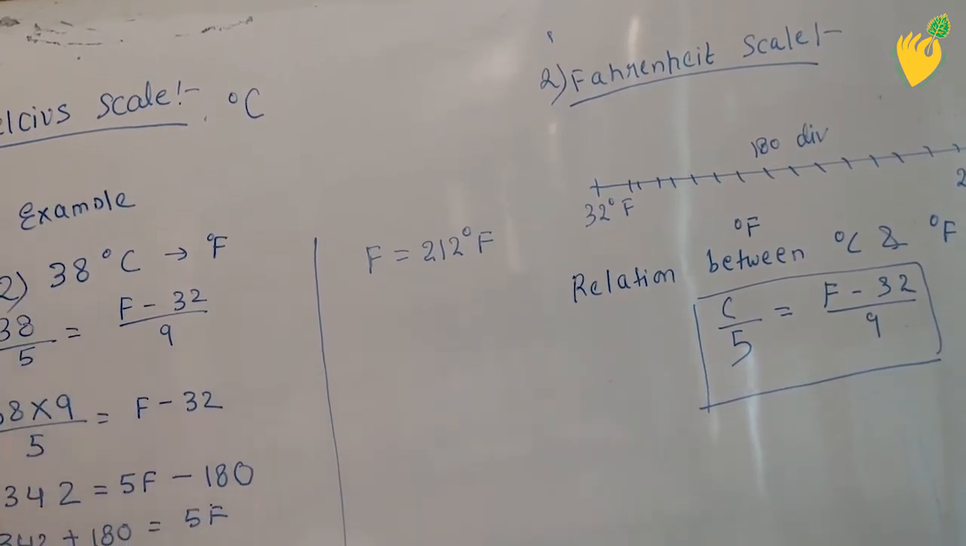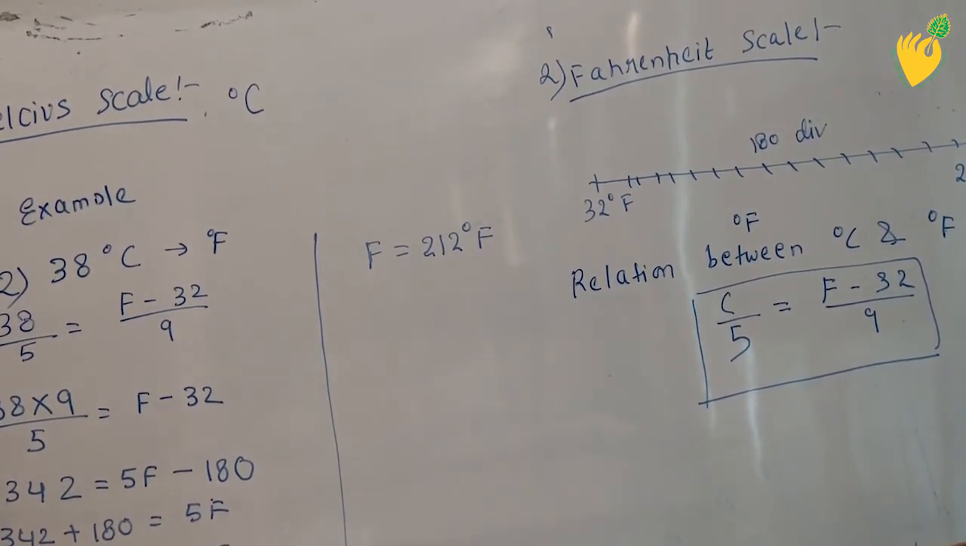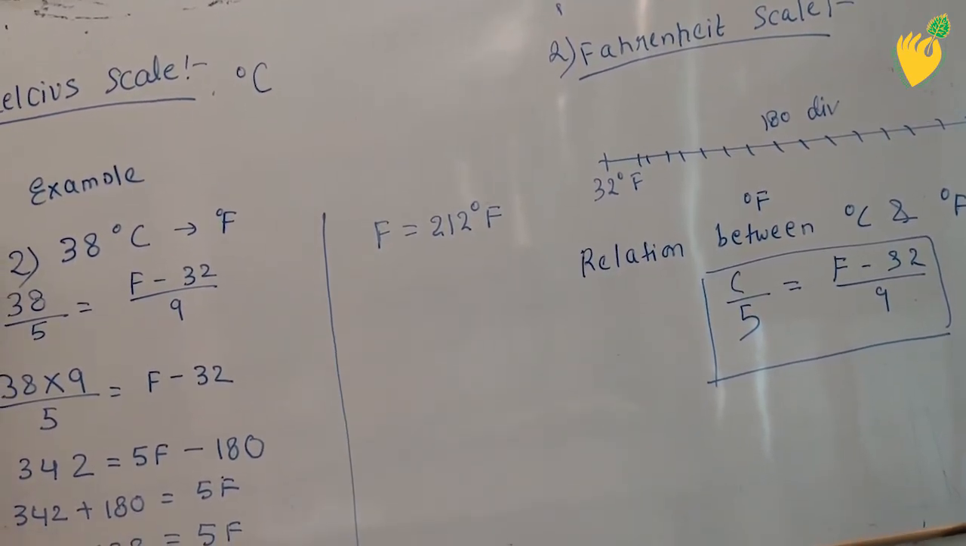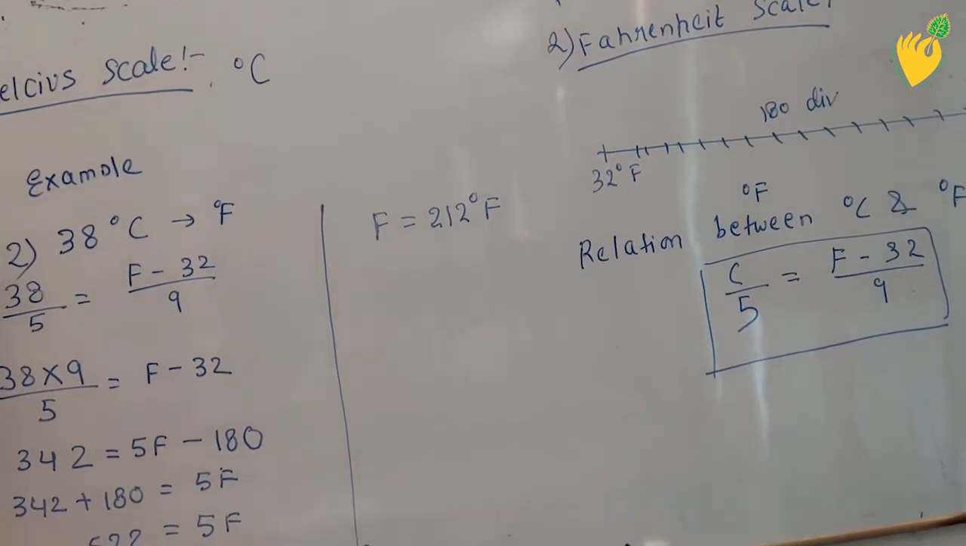point. So that can be in minus also, that can be in point also. So in this way, here you have seen the conversion of degree Celsius into Fahrenheit.